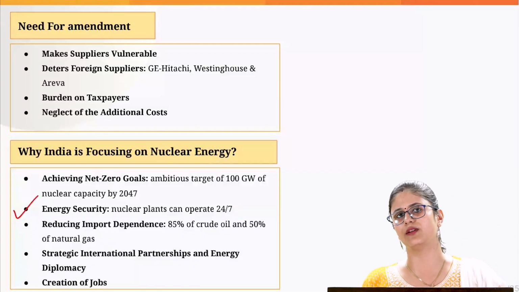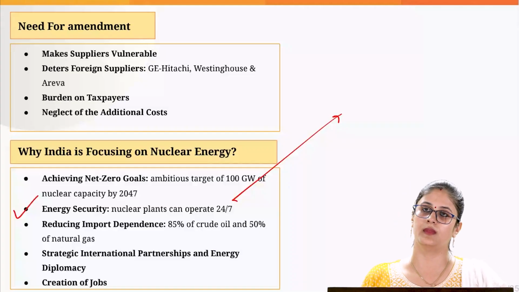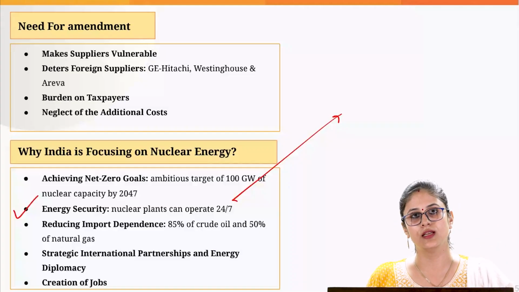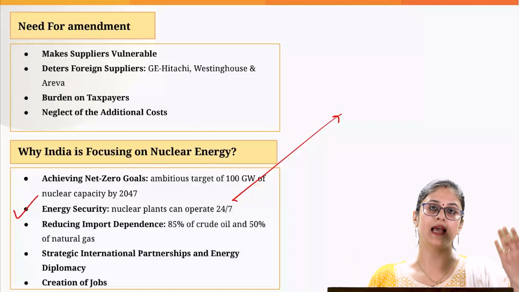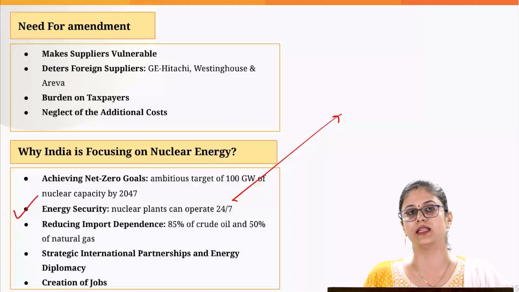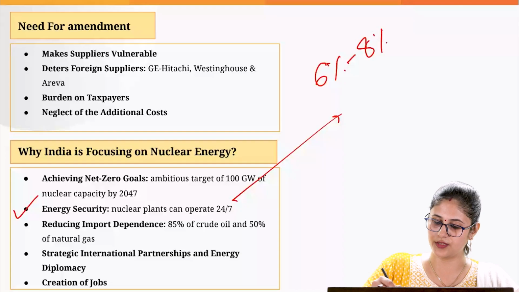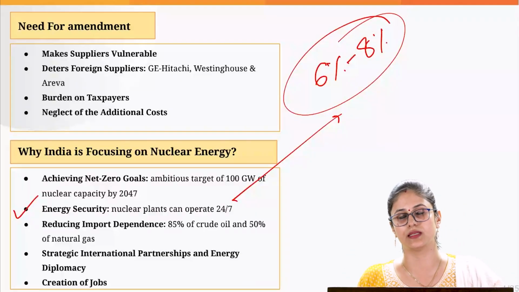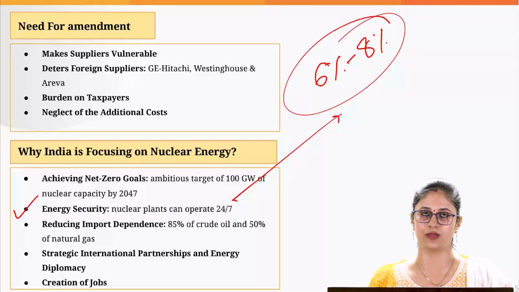Now we all are aware that urbanization is going to increase, global warming is also increasing. So because of this, you require higher energy, and as the industrialization is also going to increase, because of that also we are going to witness an increase in energy demand. Roughly the energy demand would be witnessing an increase of 6 to 8% on an annual basis. And this gets amplified because of the climate change issues as well.